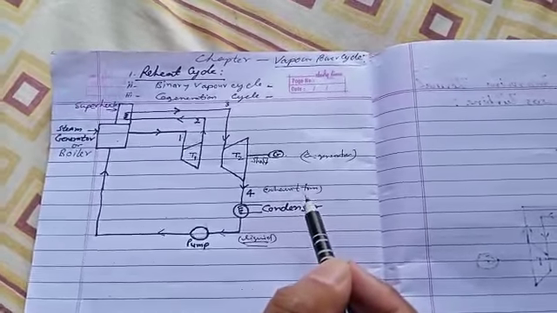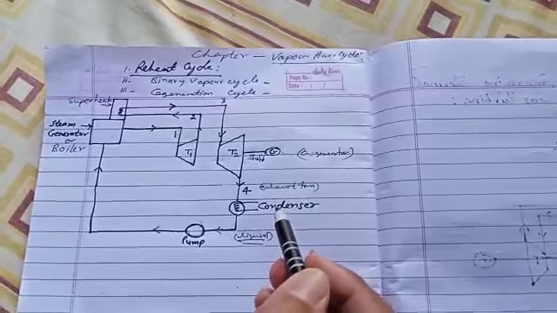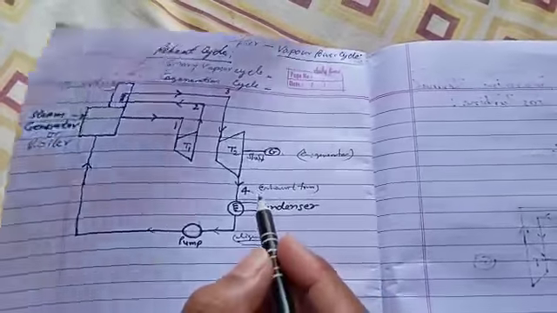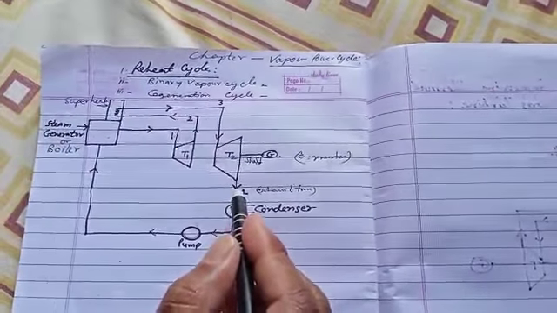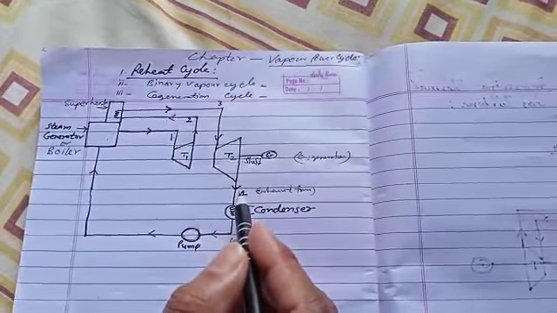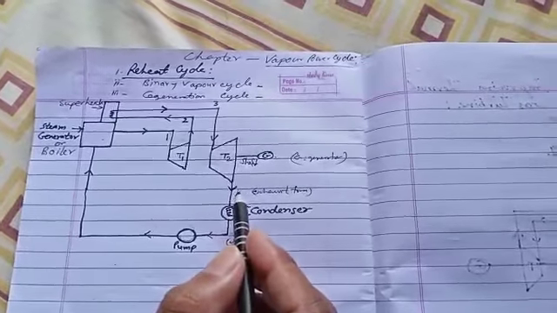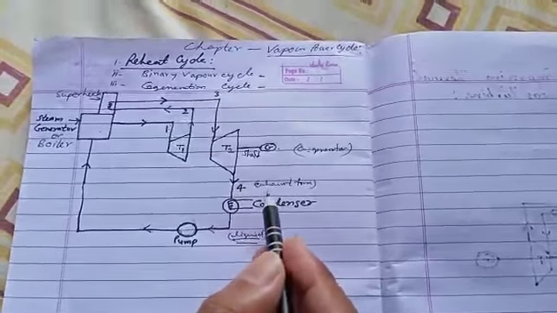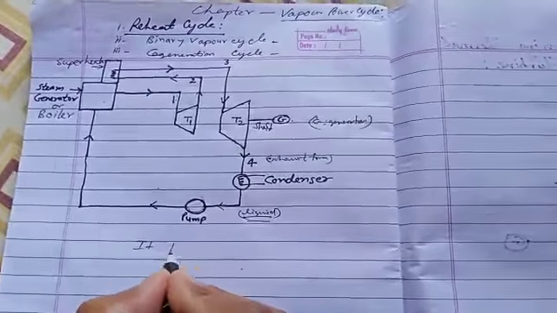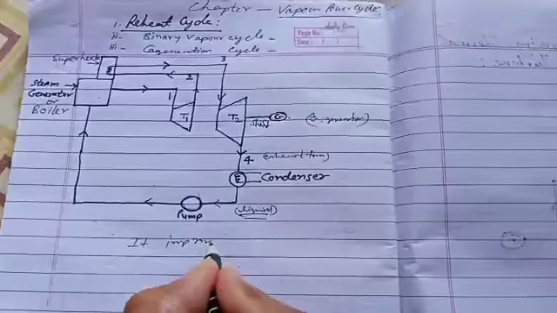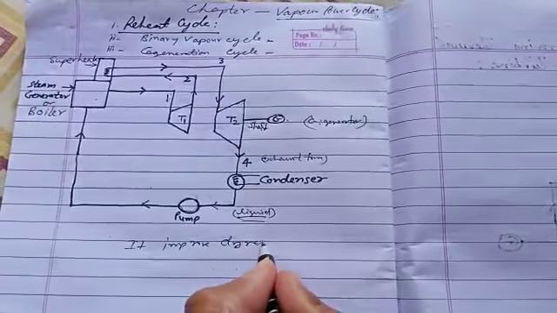Basically, reheat cycle steam is first extracted from the suitable point. Basically, it used for the advantages as the point dryness fraction that improves dryness fraction.